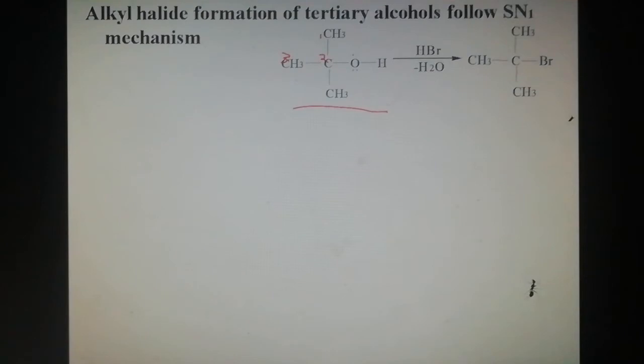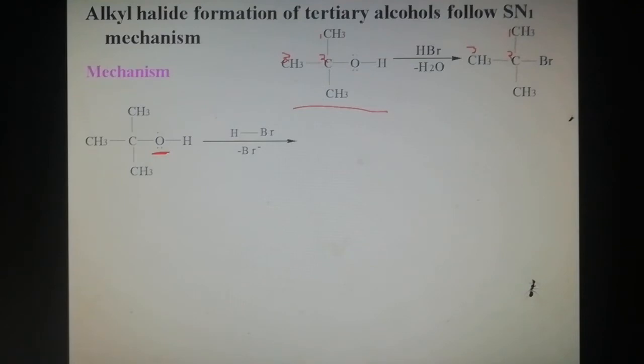So this alcohol is treated with hydrogen bromide to form tertiary butyl bromide. The IUPAC name is 2-bromo-2-methylpropane. Carbon number 1, carbon number 2, carbon number 3. The second carbon contains one bromo substituent and one methyl substituent. So the IUPAC name is 2-bromo-2-methylpropane. Now we discuss the mechanism, with tertiary butyl alcohol.